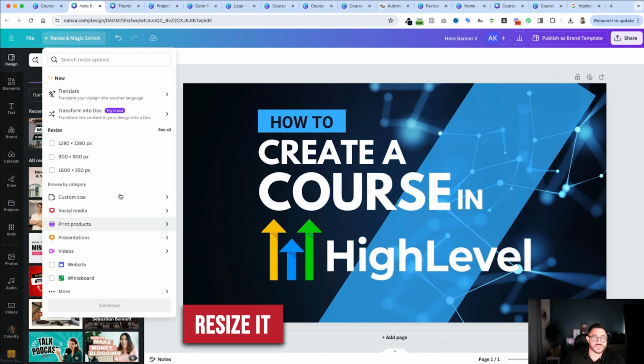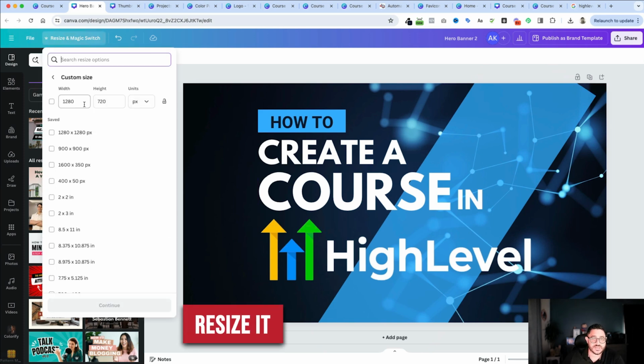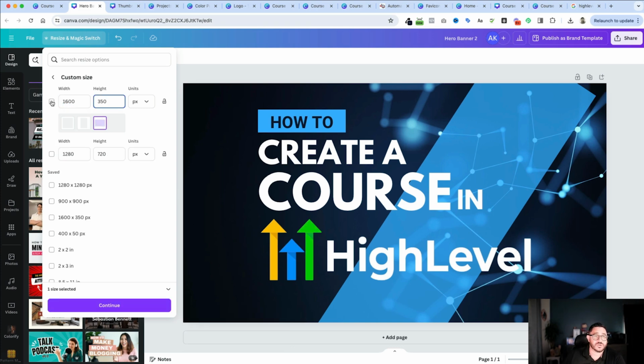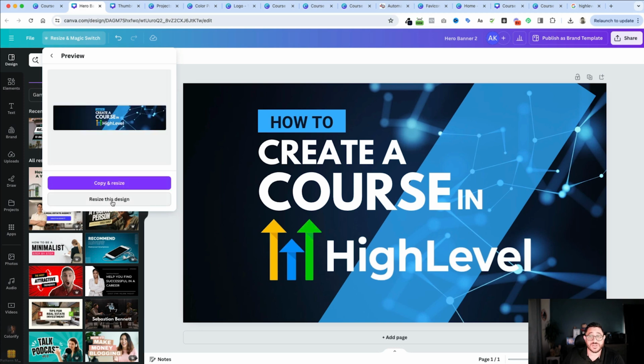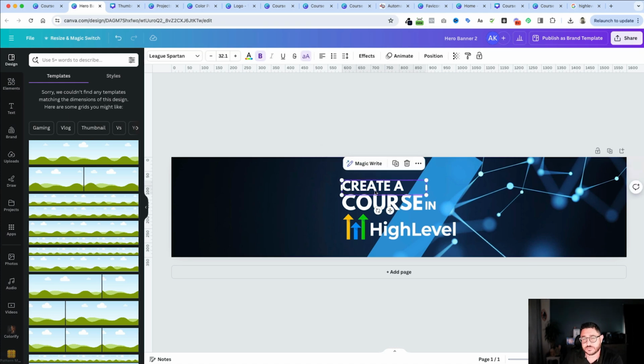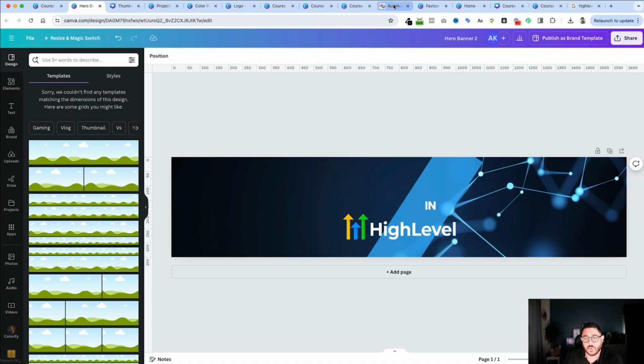I'll click resize. I'll go to custom resize. I'll type in this 1600 by 350. Make sure that only one this time is checked. There we go. And uncheck this one. Oh, it's already preset up. So it's actually the same thing. Hit the purple continue. And then I'm going to resize this design. And because I just want the banner, I'm going to eliminate all the words, because we never know what's going to be in front of it.